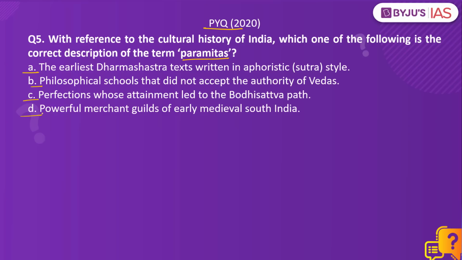Here we have to understand that paramitas is a Buddhist term. This term literally translates to perfection. In the Buddhist commentaries, paramitas is described as noble character qualities that are associated with enlightened beings. Therefore, option C would be the right answer to our question.